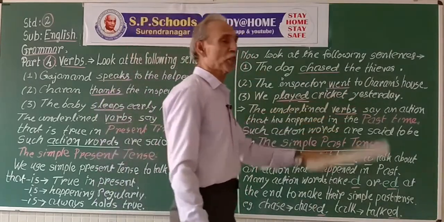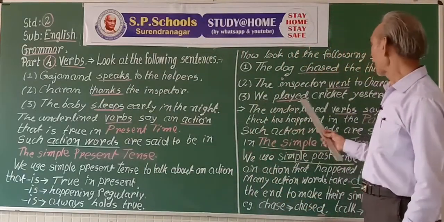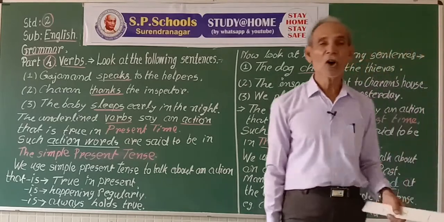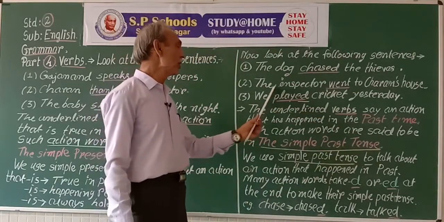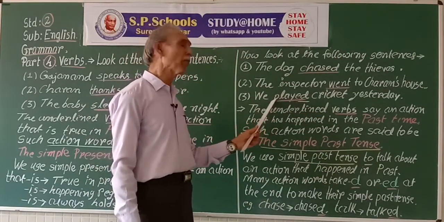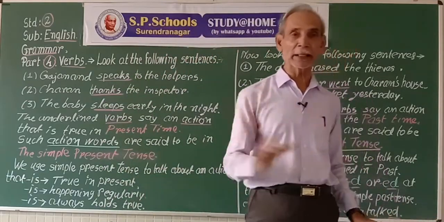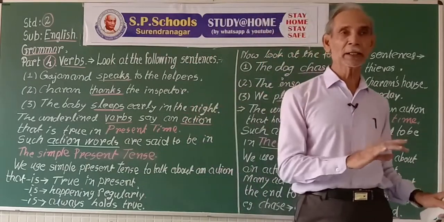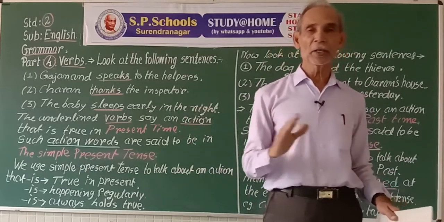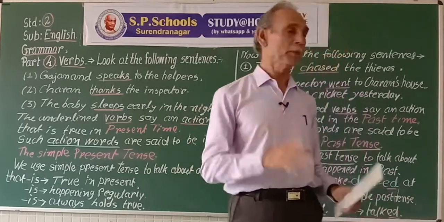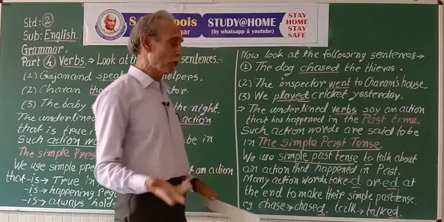We played cricket yesterday. So for negative, we did not play cricket yesterday, or we did not play football yesterday. We use did not here after the subject before the verb. Remove this ed. We did not play. Simply make a habit of learning like this. Make a habit of speaking like this. Practice it. Slowly you will learn to speak English correctly. We did not play cricket yesterday. That is negative.